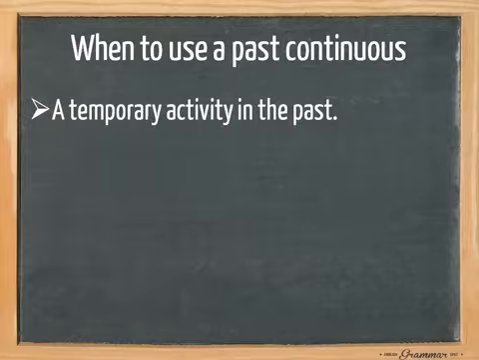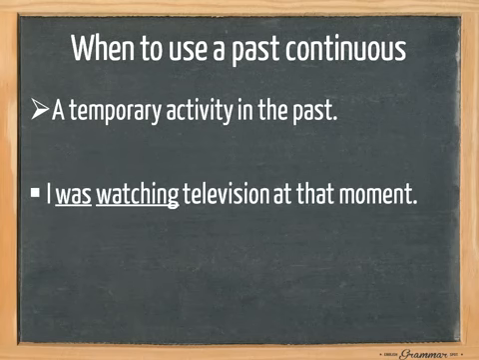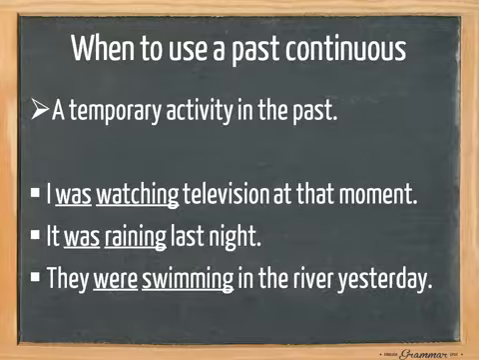First, we use the past continuous for a temporary activity in the past. It started in the past and it was finished in the past. I was watching television at that moment. It was raining last night. They were swimming in the river yesterday. We want to emphasize that it was lasting for some time.